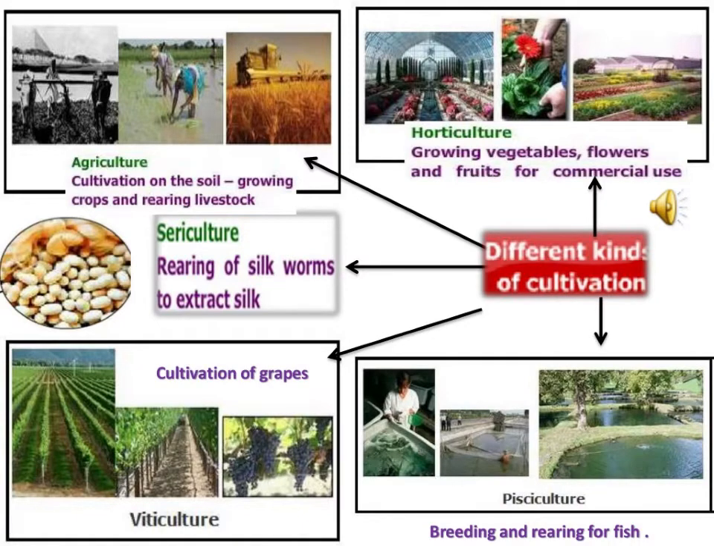The second one is horticulture. It is the art of growing vegetables, flowers and fruits for commercial use. Third one, sericulture. It is the science of commercial rearing of silkworm. Fourth one, pisciculture. It is the art of breeding of fish in specially constructed tanks and ponds. And the last one is viticulture. It is the art of cultivation of grapes.